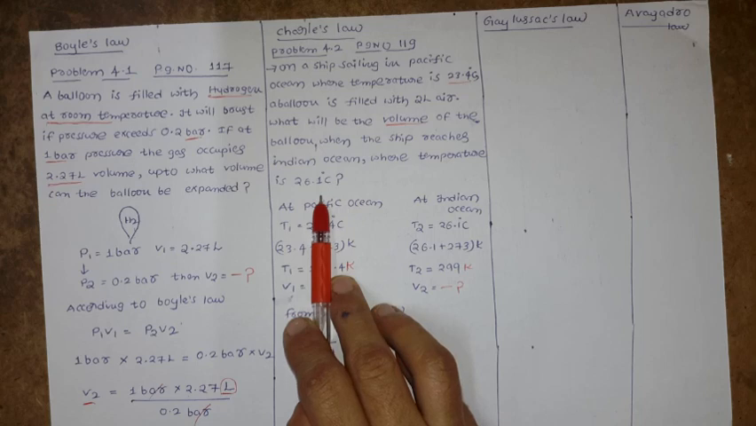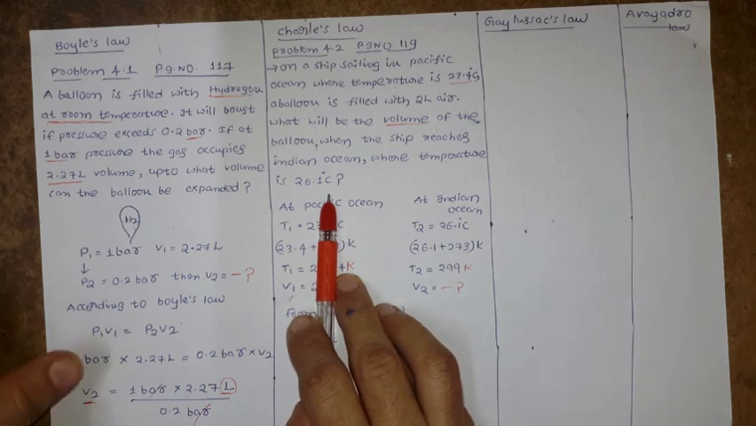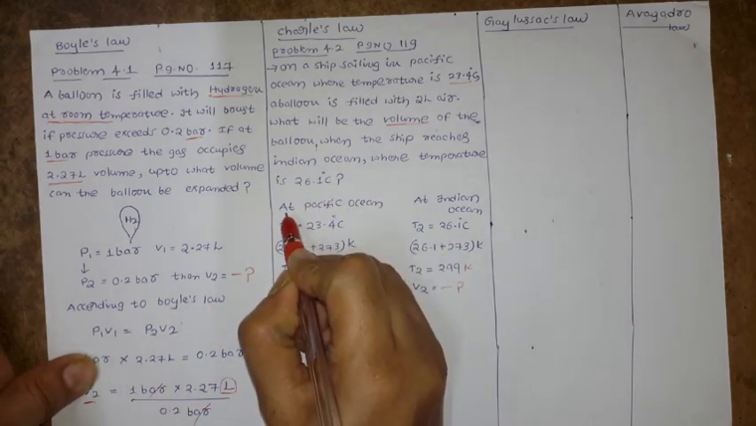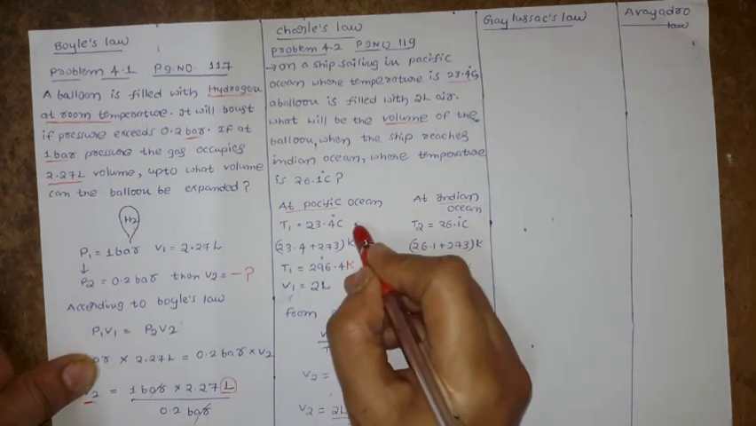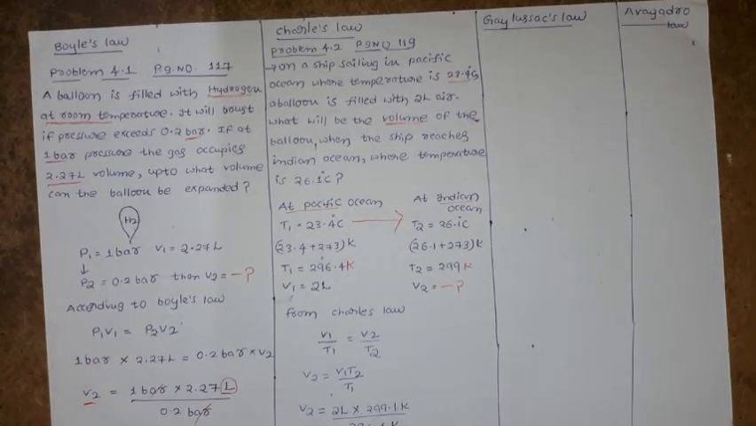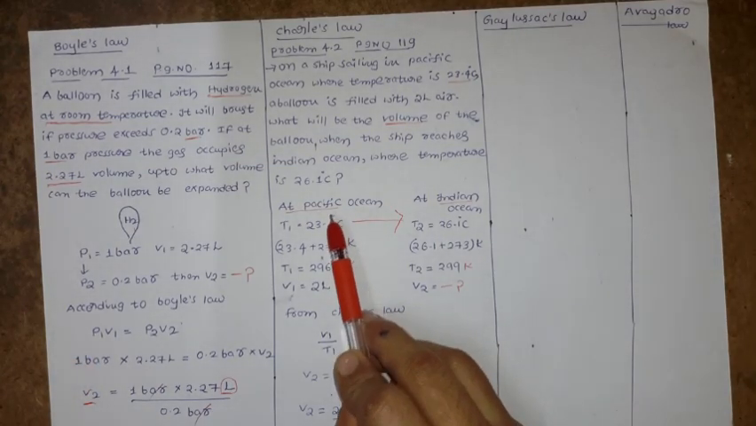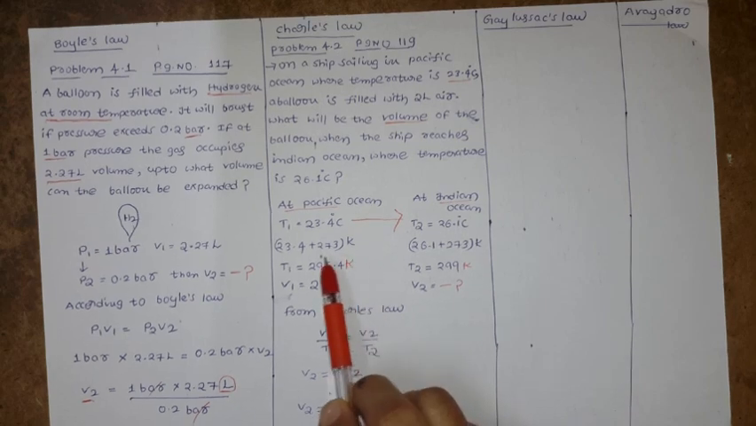Already we discussed that while doing the problems, we have to convert degrees Celsius into Kelvin. First we will understand the problem. We have two oceans, the Pacific Ocean and the Indian Ocean. One ship is moving from the Pacific Ocean to the Indian Ocean. At the Pacific Ocean, the temperature is 23.4 degrees Celsius, so we convert into Kelvin by adding 273.